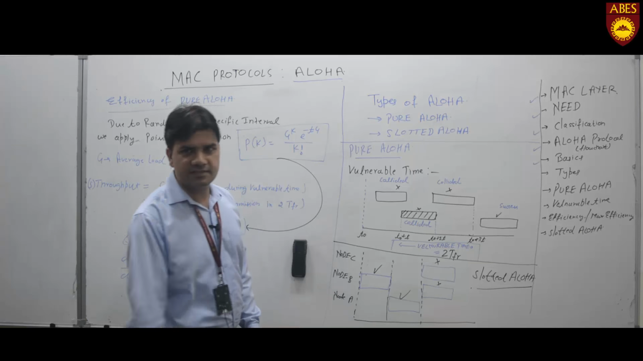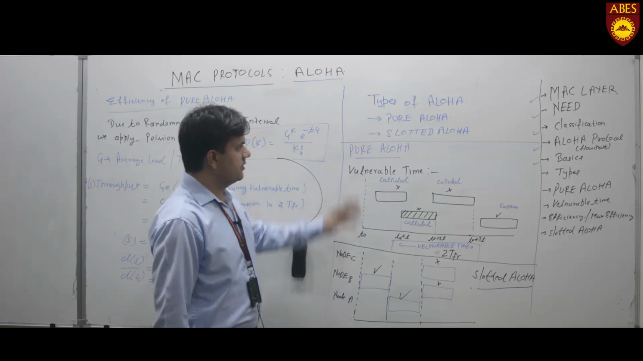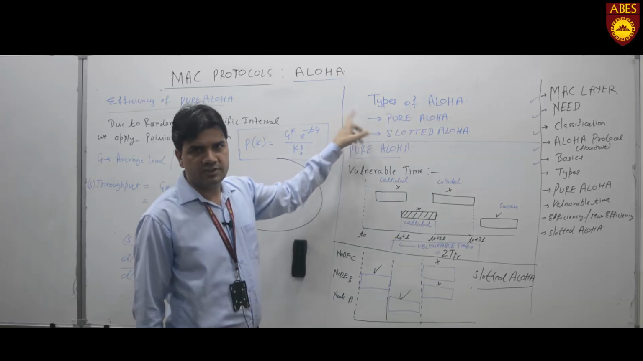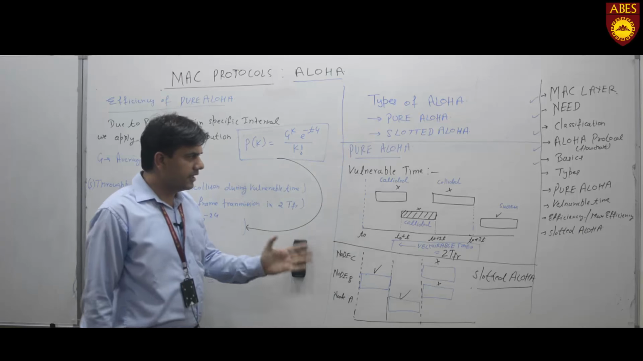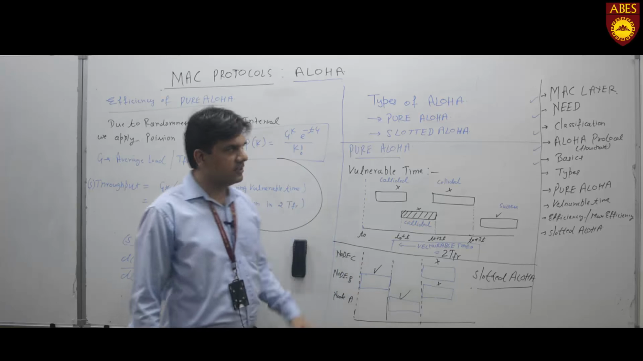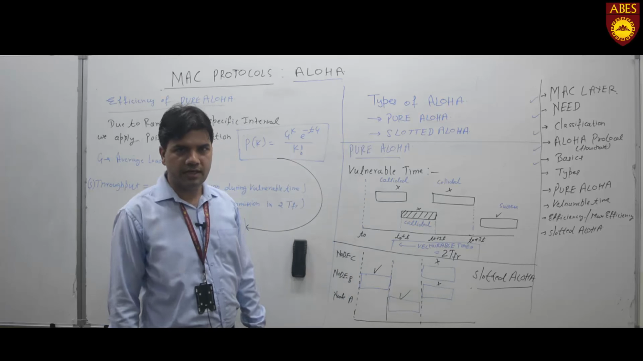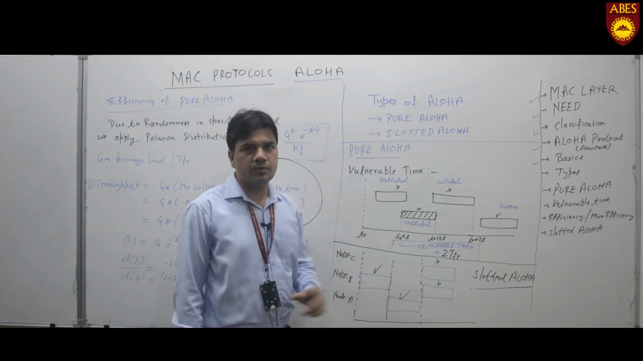After understanding the basics of Aloha, we are focusing on types of Aloha protocols. The first type is pure Aloha, and the second type is called slotted Aloha. Depending upon how much time we are given for transmission of frames, we have this classification, pure and slotted Aloha. We'll discuss the vulnerable time of these two protocols.